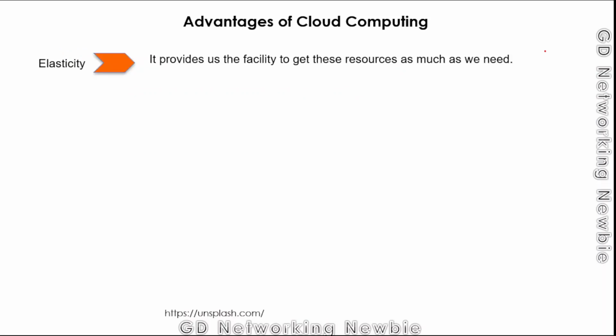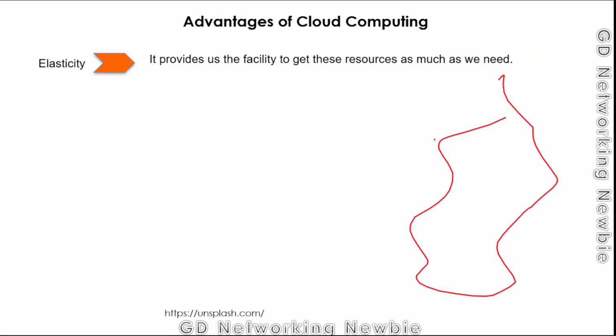And the second benefit is elasticity. With this, cloud computing provides us the facility to get resources as much as we need. Elasticity means we can increase the resources we need, like for our website. If a website gets really successful and we need to increase the memory of the hardware or the processing power, in the cloud we can scale those resources as per our requirement.